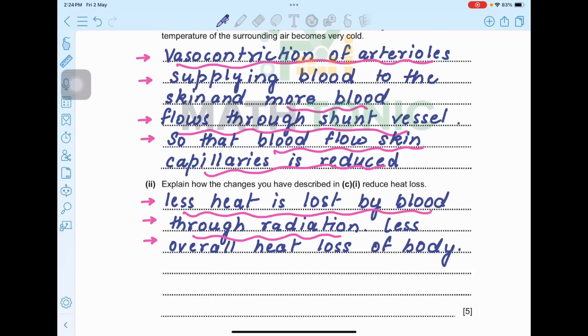So what is happening here is we are reducing the overall blood supply to the skin. So when less blood will flow to the skin capillaries, less heat will be lost from the blood by radiation. So this is how we are going to reduce the overall heat losses, because as it is your body is feeling cold, there is a drop in temperature. So along with other activities which will be going on in the body to increase the temperature, this is one way to reduce the heat losses by reducing the blood flow to the skin capillaries.